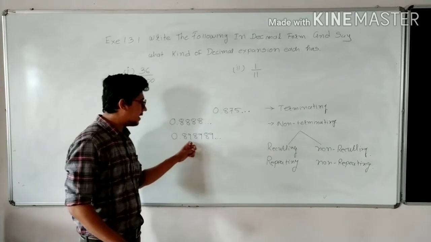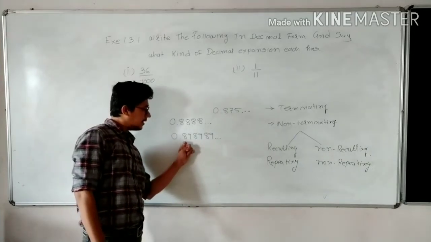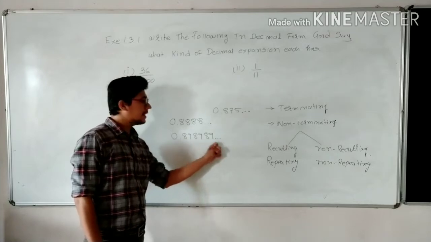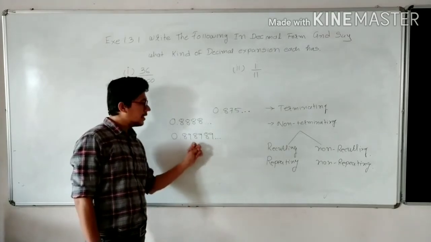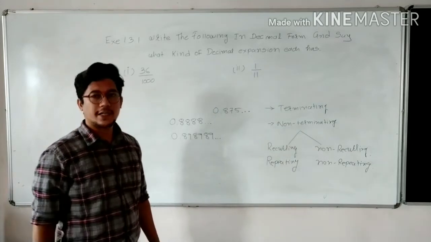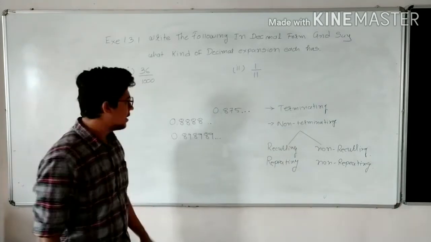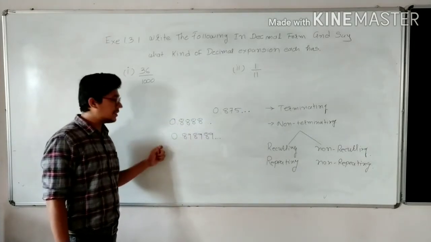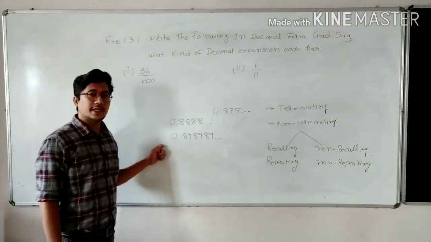Plus it is recurring type. Look here, 89 is repeating, 89 is repeating, 89 is repeating. So two digits are repeating alternately. Yes or no? So this is also non-terminating recurring.